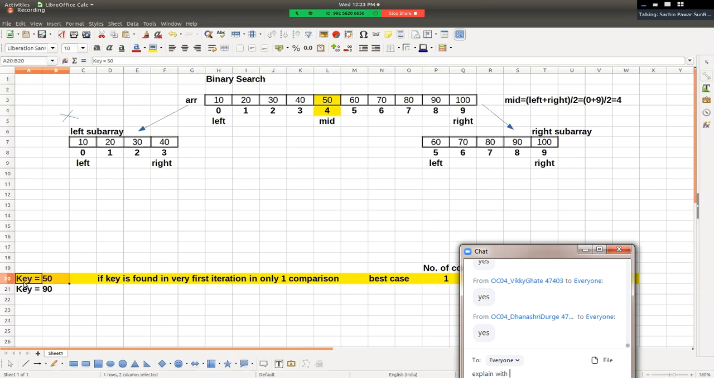Please, don't ask me how the value of key is found, this is very simple, we are assuming it. We are assuming value of key is 50. If value of key is 50 then which case is it? If value of key is 90, then what is the case? If value of key is anything else, then what will be the case?